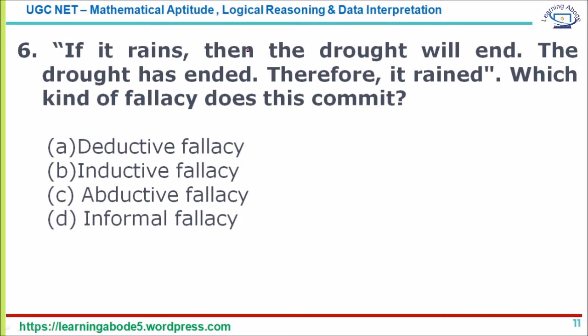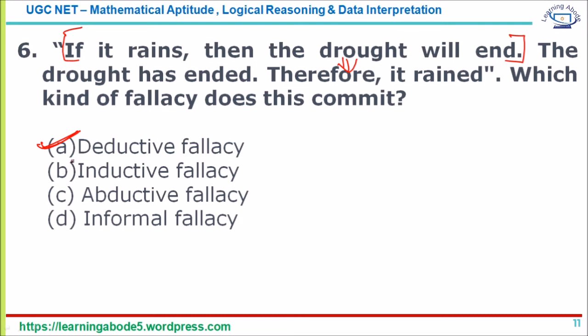Now, what is happening here? You have a statement first, and then you have a conclusion or a deduction based on that. This second statement is deduced from the first statement. And of course, it is a fallacy; I'll tell you why. The answer is option A, deductive fallacy. You can also call it a formal fallacy. A deductive fallacy is one where the conclusion does not follow from the premise.